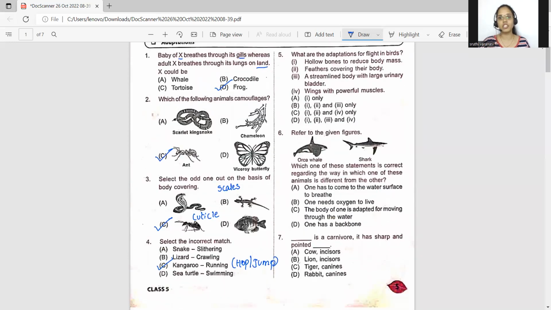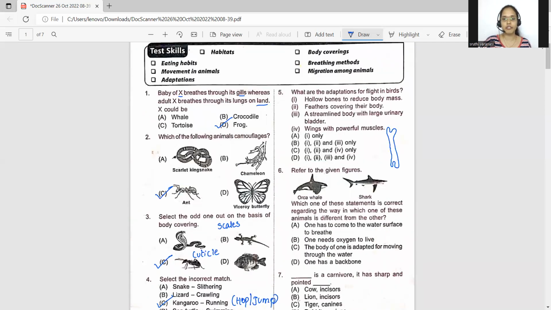Question number 5. What are the adaptations for flight in birds? Now, if you see the bones of the bird, students, the bones of the birds are hollow. Hollow in the sense they're filled with air spaces. So, therefore, what will happen? The skeleton will become light in weight so that they can easily fly in the sky. Therefore, hollow bones to reduce body mass is a correct statement.